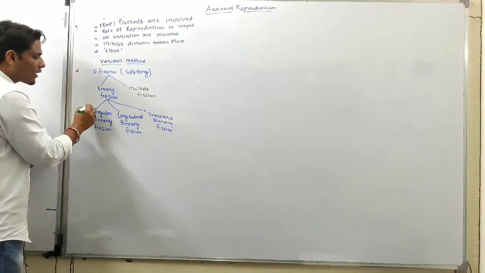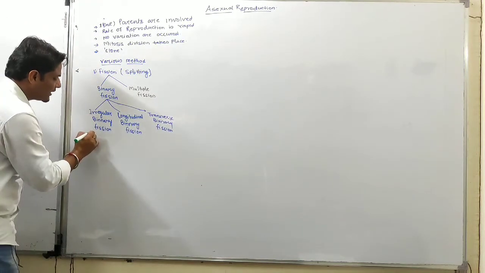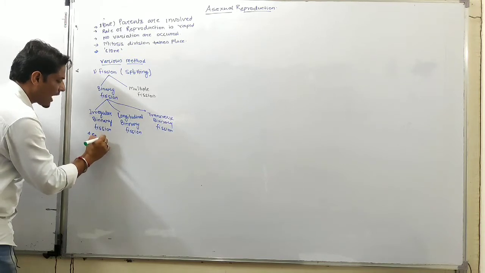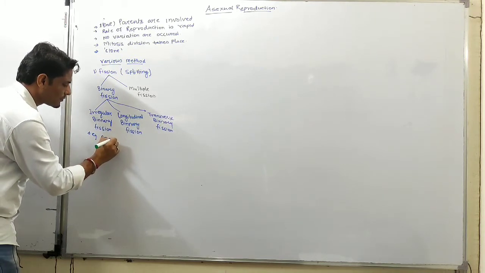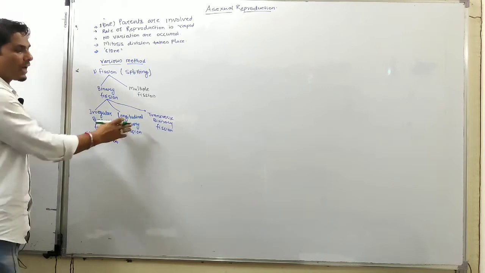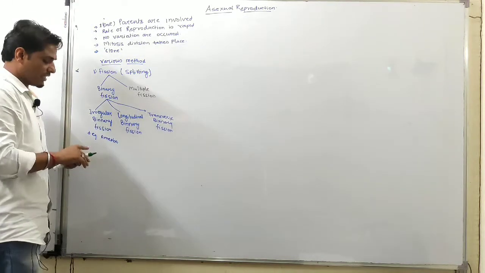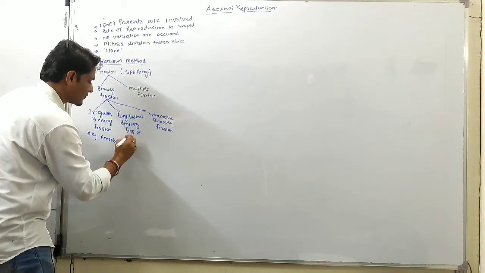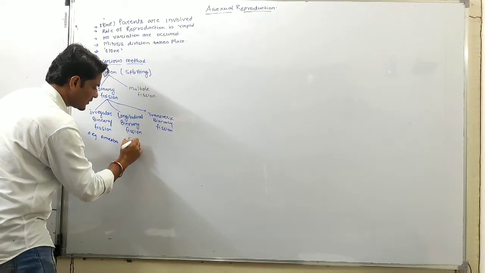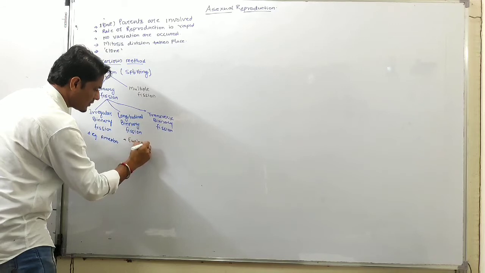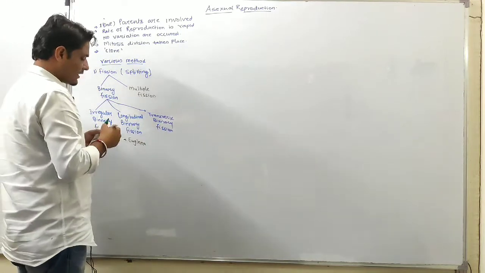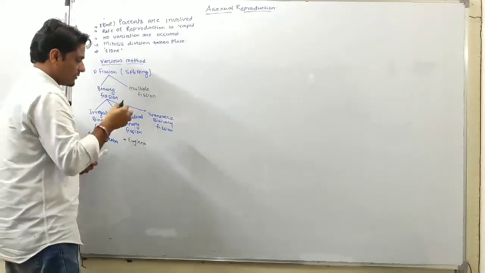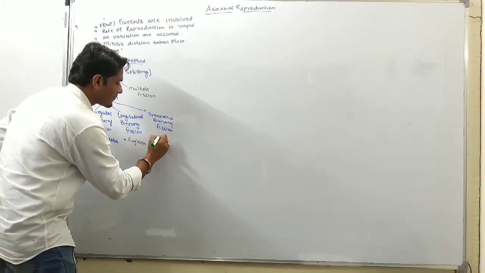Irregular binary fission is mostly seen in amoeba, longitudinal binary fission is seen in euglena, and transverse binary fission is seen in